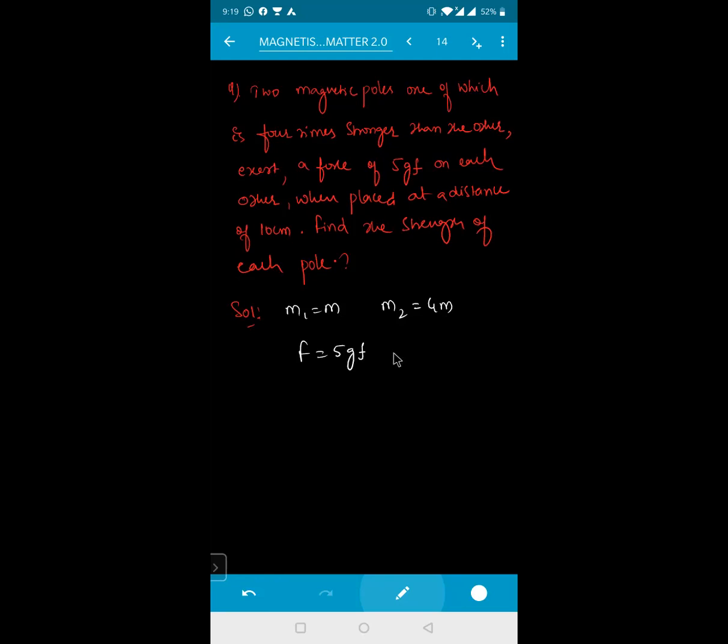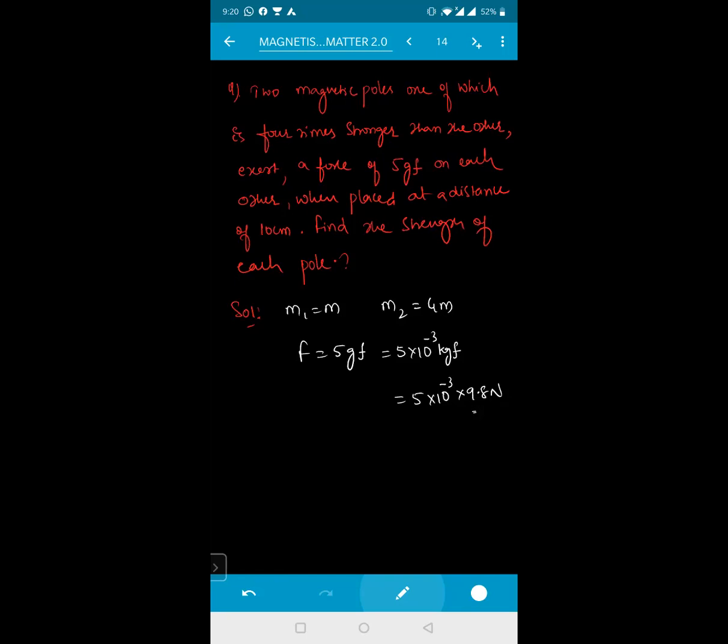What do you mean by this 5 GF? That will be equal to 5 into 10 to the power of minus 3 kg force. This kg force will be equal to 9.8 Newton on Earth. Why 10 to the power of minus 3?